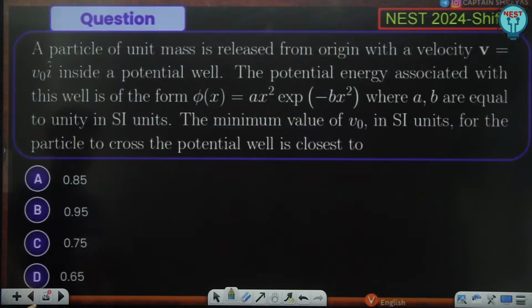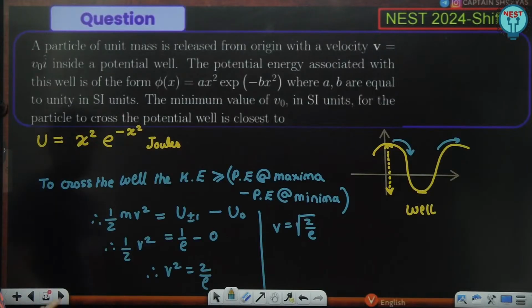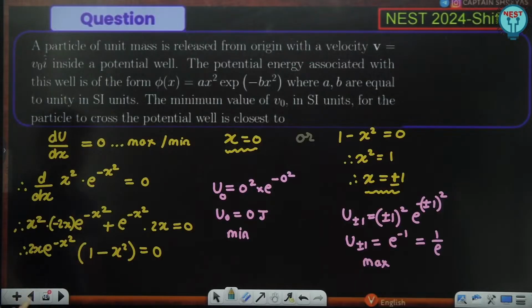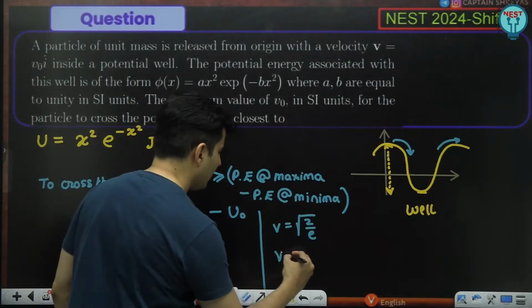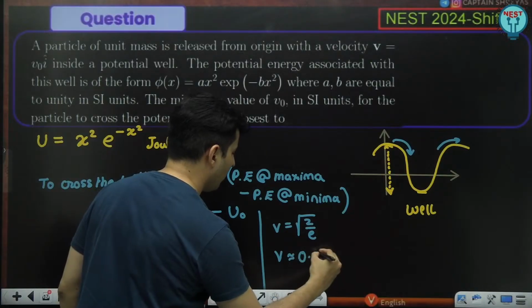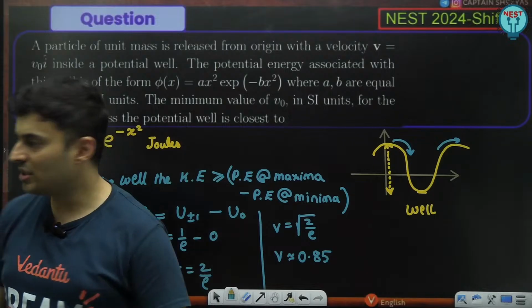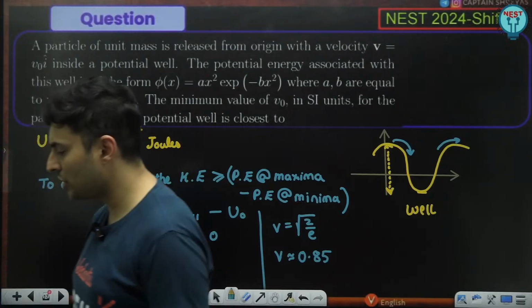So I think the options are given in decimals. Substitute the value of e, and you will get the answer as, if I'm not wrong, 0.85. Yes, if you substitute the value, you will get the velocity as approximately 0.85, in whatever units. Is this absolutely clear, guys? How to do this question?